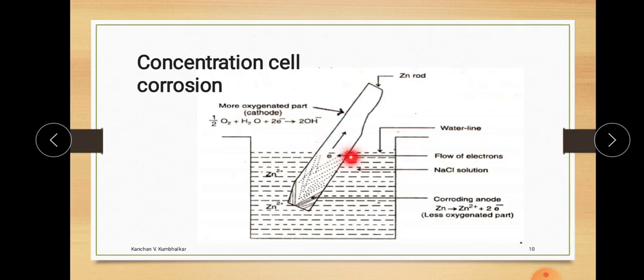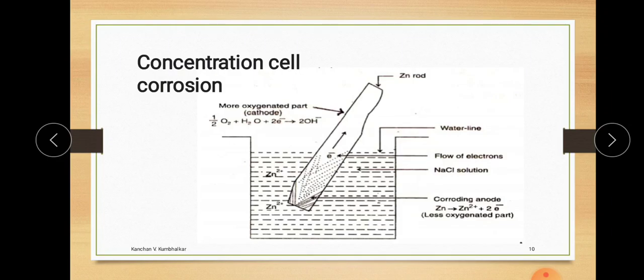And below the water line there is a huge difference. Means if we consider this much metal line, above which the quantity of oxygen is very high and below which the oxygen quantity is very less or negligible, then this area acts as an anode. Once an anode and cathode have been formed, the corrosion process starts.